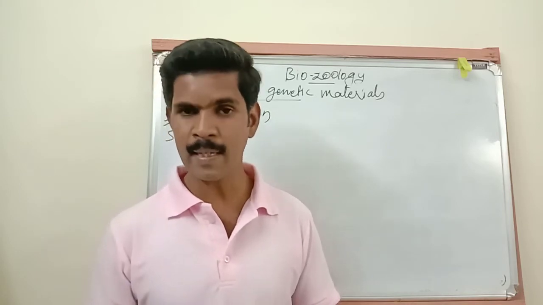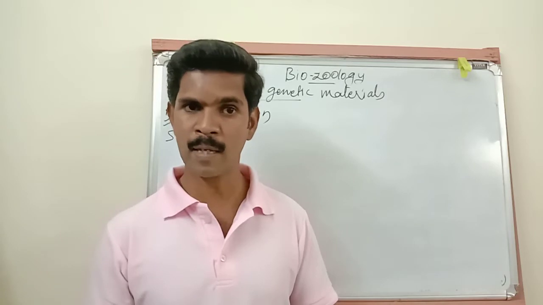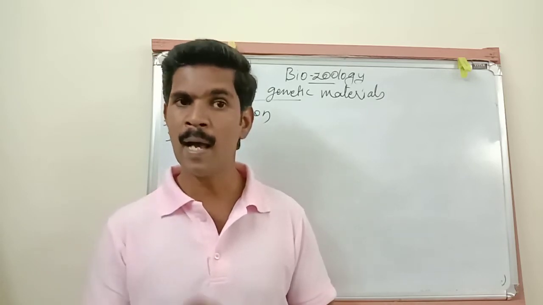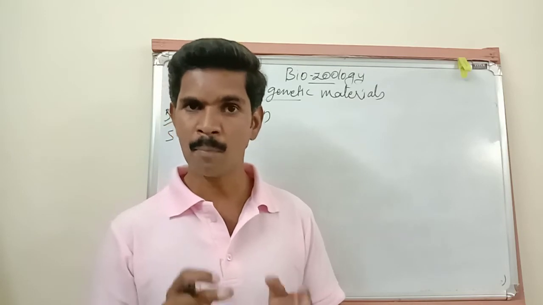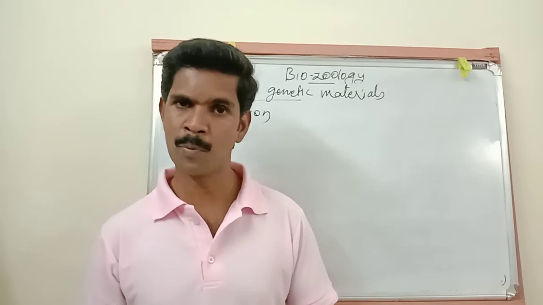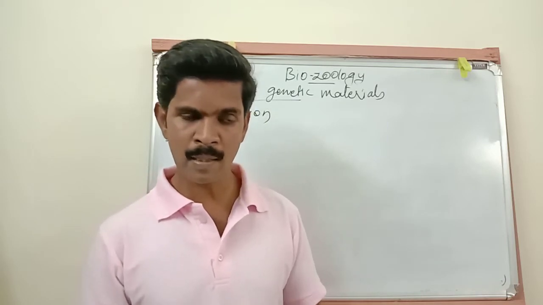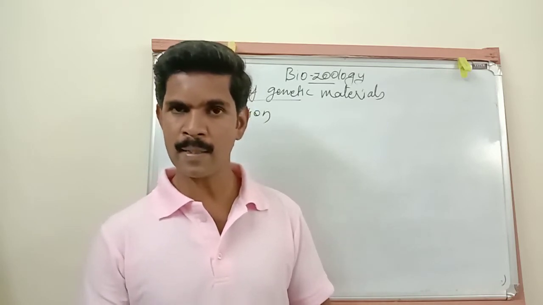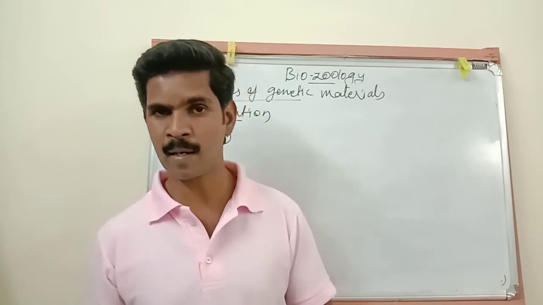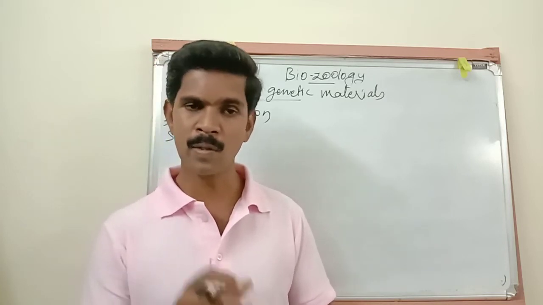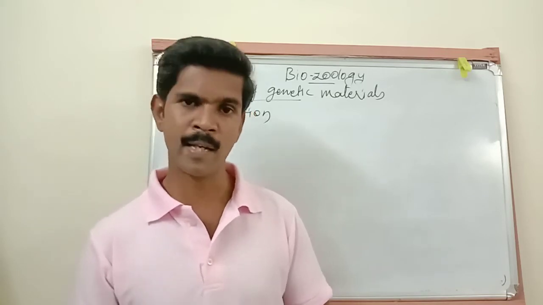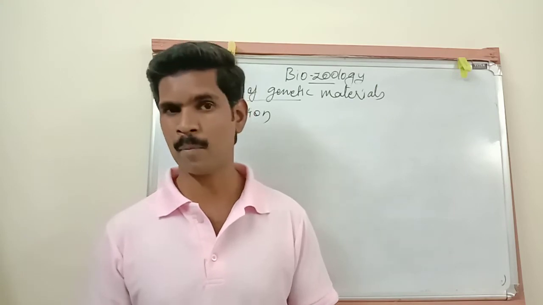But the DNA is more stable but at the same time less reactive. RNA is less stable and more reactive. The DNA is more stable but less reactive. I hope you understood. And in the last class I told you, in DNA, instead of uracil, thymine is present. Okay, uracil is present in RNA, thymine is present in the DNA. So the presence of this thymine also gives additional stability to the DNA molecule than the RNA molecule.